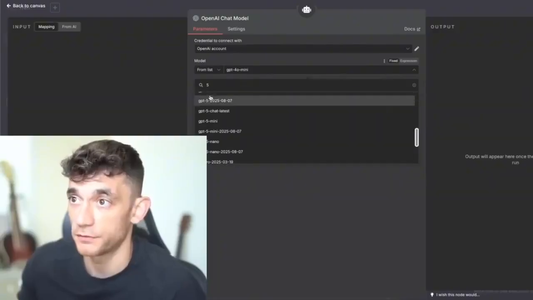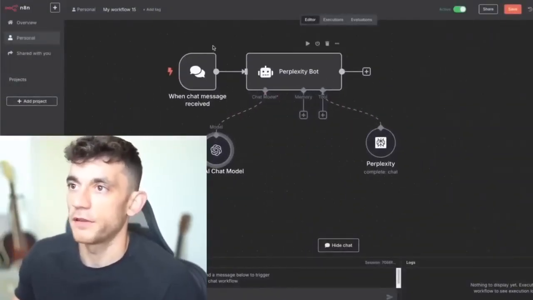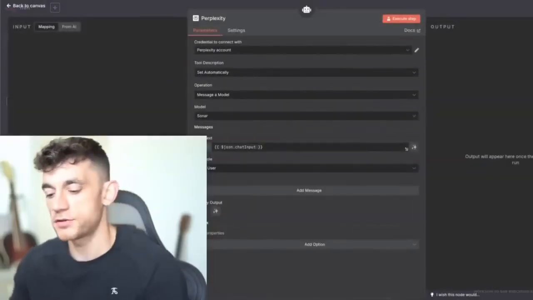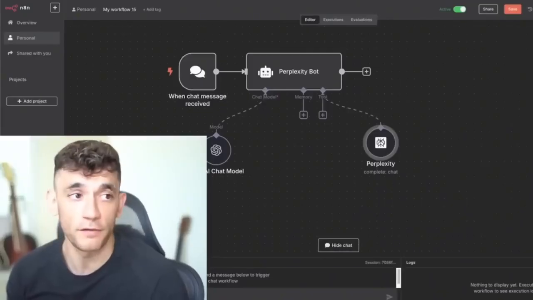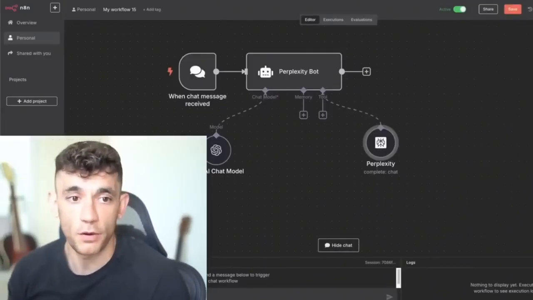So let's connect this to GPT-5, for example. And now basically the difference with this, when you have a look at this one, is that it's connected to the internet, because Perplexity Sonar API can actually go off on the internet. It's one of the very few APIs that can actually connect to the internet, do live research, etc., which is perfect if you're trying to build stuff that can go off and do research.